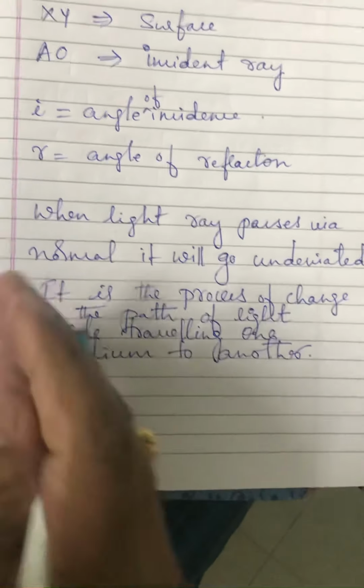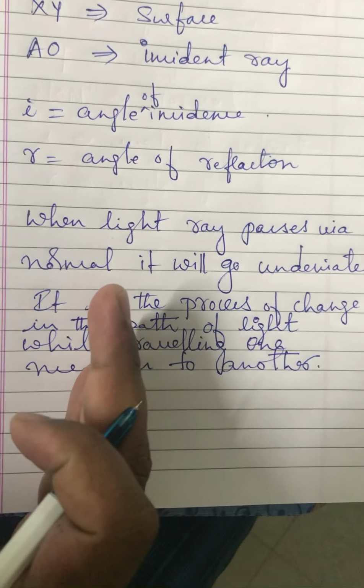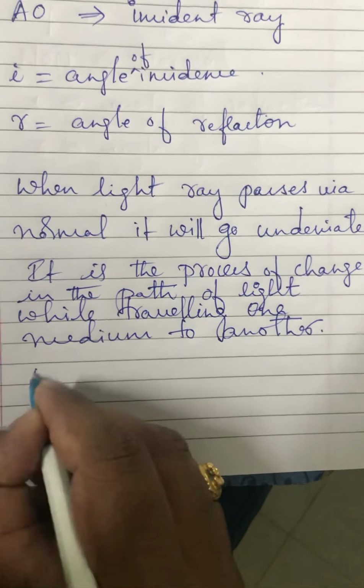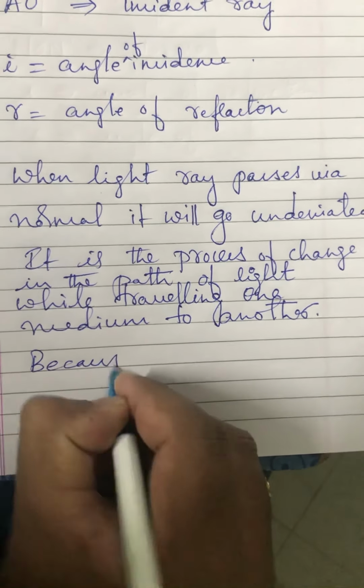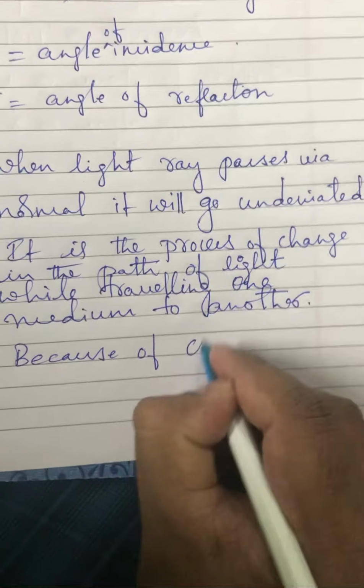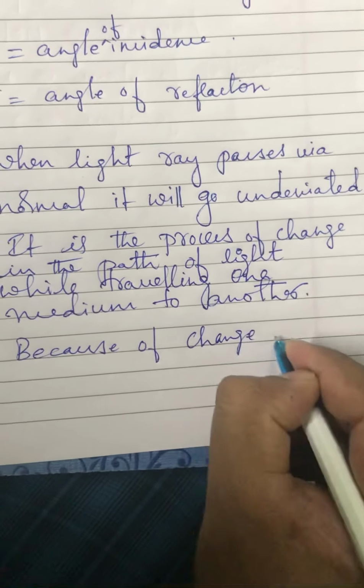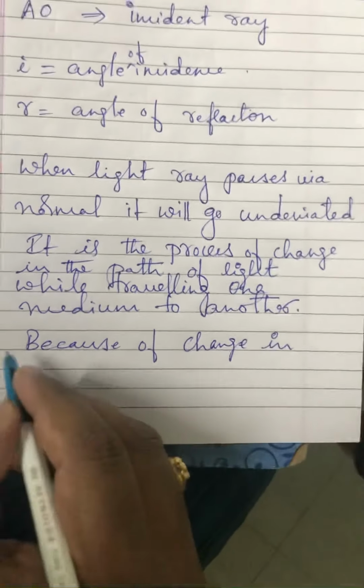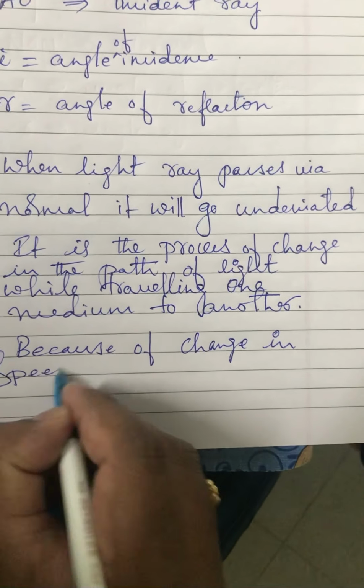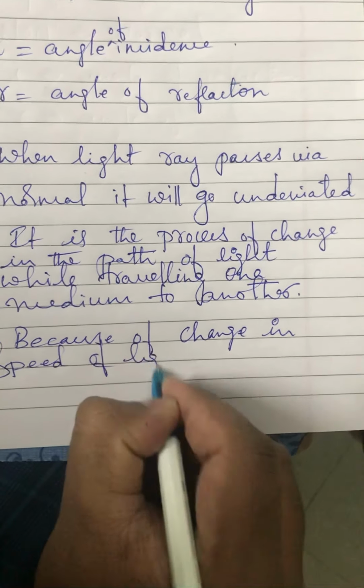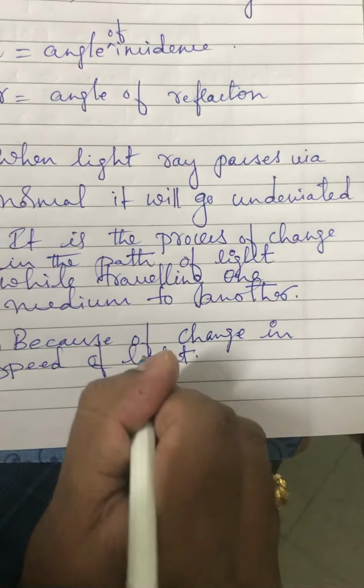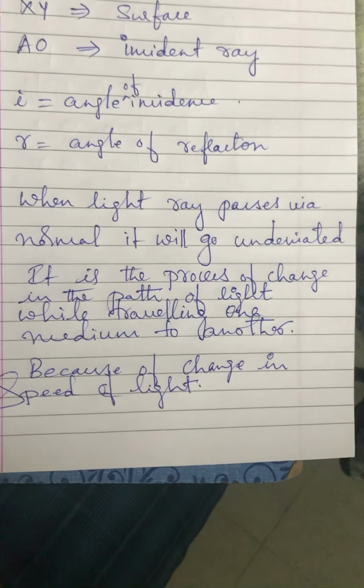Here, what makes the light change its path? Because of change in speed of light. Clear? This is all about refraction of light.